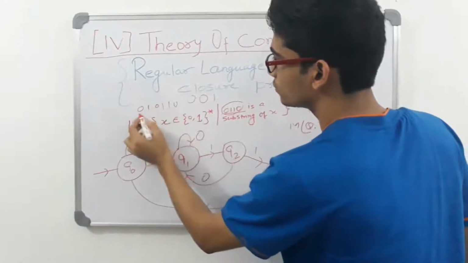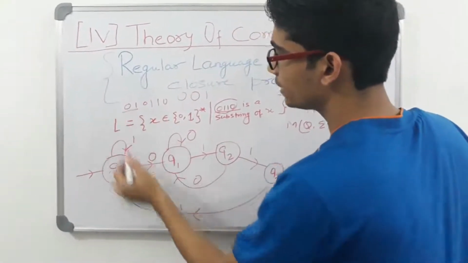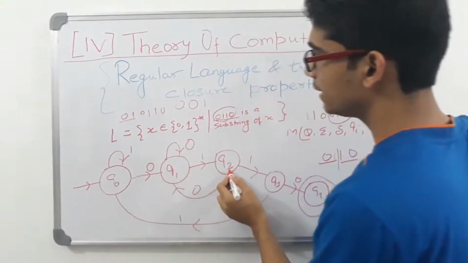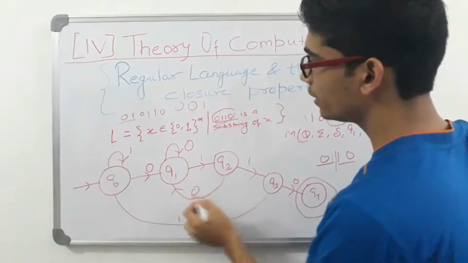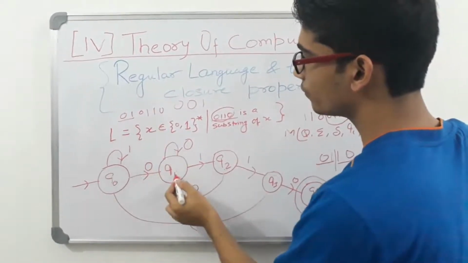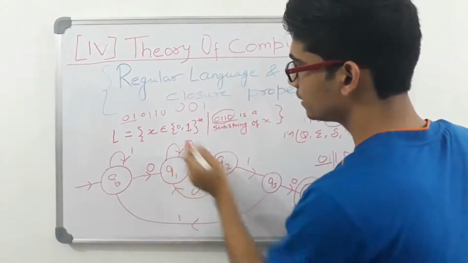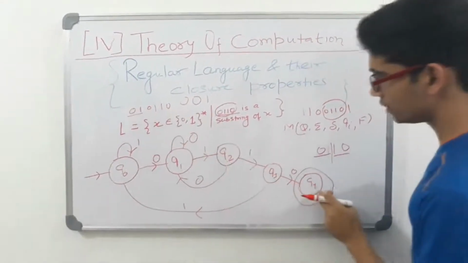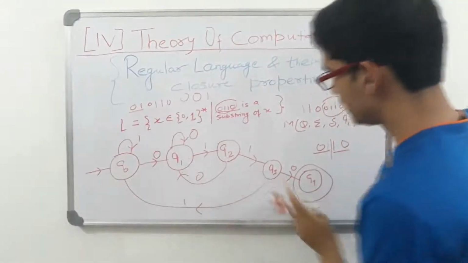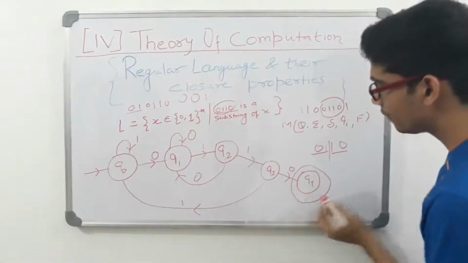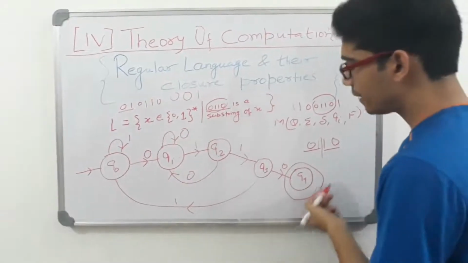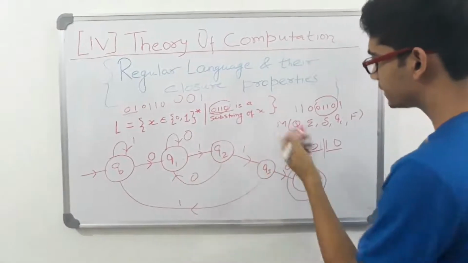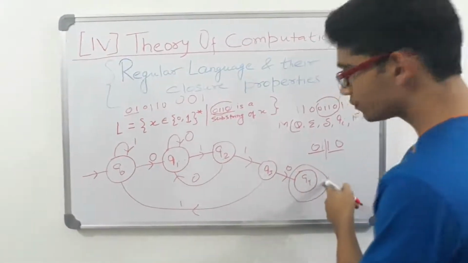So again, suppose the string is like 0 1 1 0. At this juncture, see, I have got a 0, I am here. I have got a 1, I am here. But then I have got a 0 again, so I will go here only, isn't it? So this way I went here, and again I will get a 1, so I will get to Q2, again I will get a 1, I will get to Q3, and again I will scan 0. So now what will happen? When I am at Q4, I will say that yes, I have got 0 1 1 0 as a substring, that is why I have reached Q4.